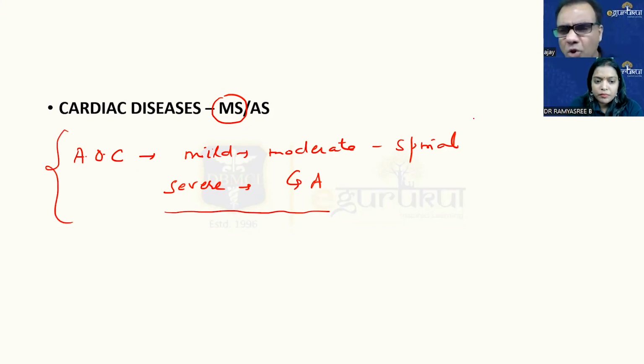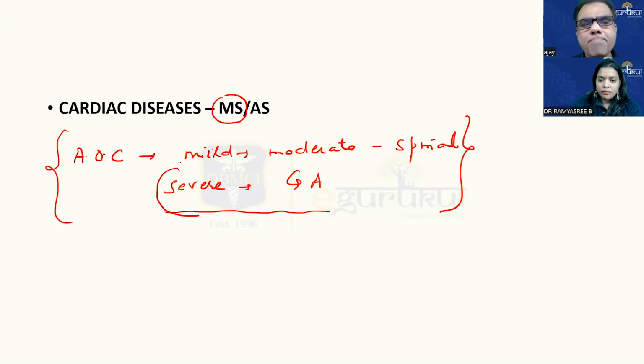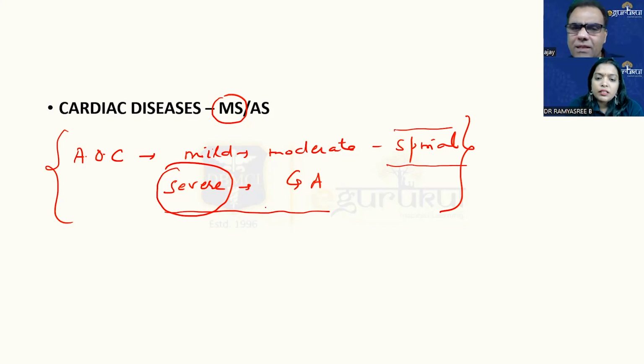But I have seen a question, like a patient with mitral stenosis coming, and they have not mentioned whether it is mild, moderate, or severe. If not mentioned, then consider it severe. Then opt for GA. But if you get a situation where the mitral stenosis area and gradient qualify her as mild, then you can safely say spinal. But if they say severe, then GA, and if they don't mention anything, then consider it severe and go for GA.